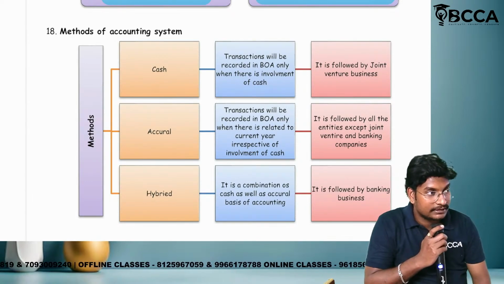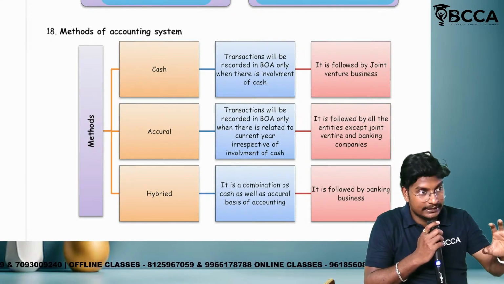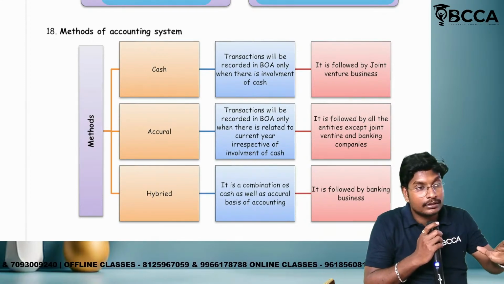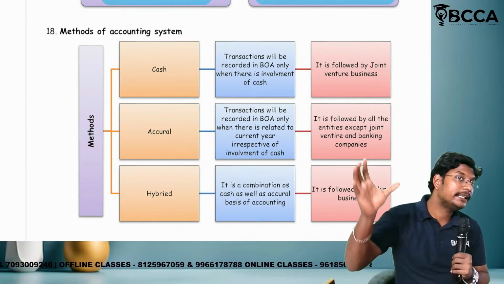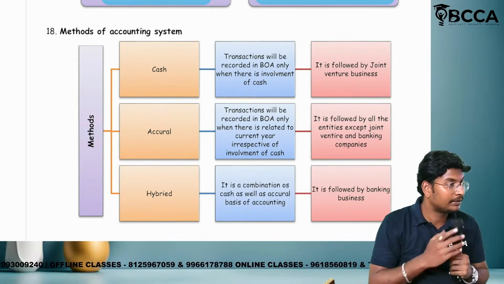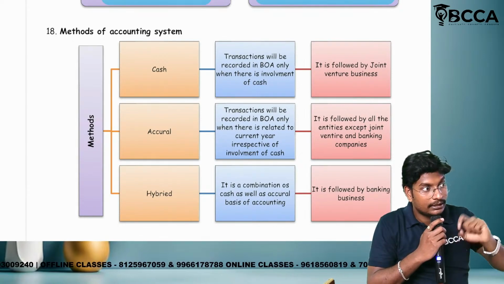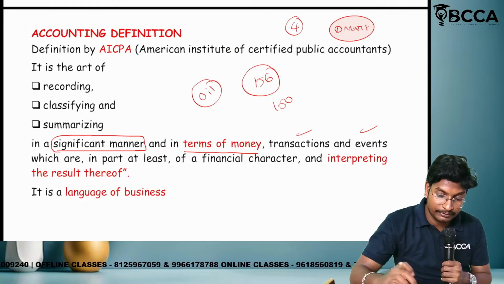First, cash basis. What is the meaning of cash basis, sir? Whether involvement of cash is there, then we have to record. Otherwise, we should not record. At the time of discussion of the transaction, how many types of transactions are there? Two types: business transaction and personal transaction. Remember that one. So I will open once again.